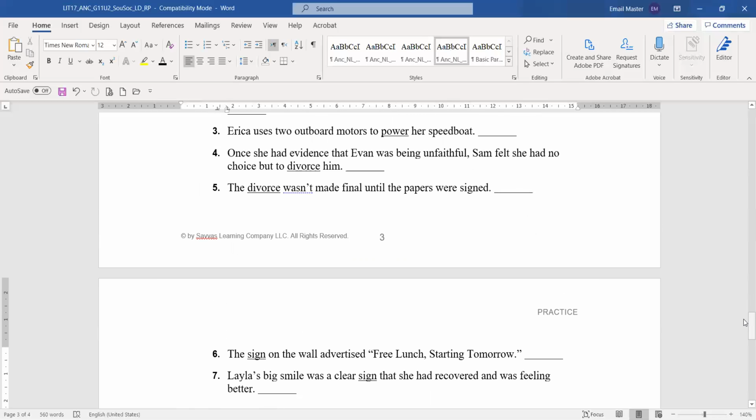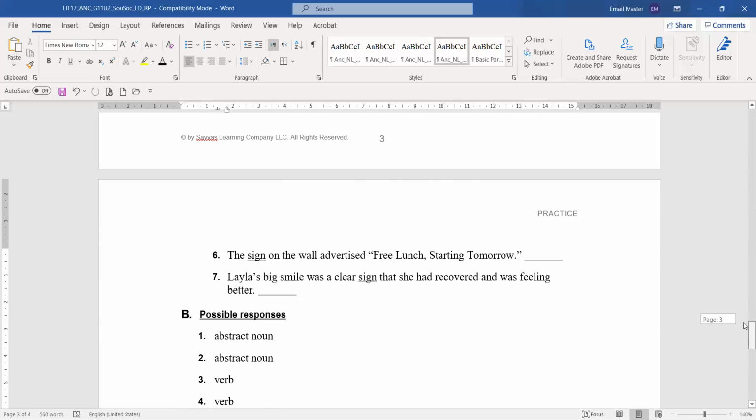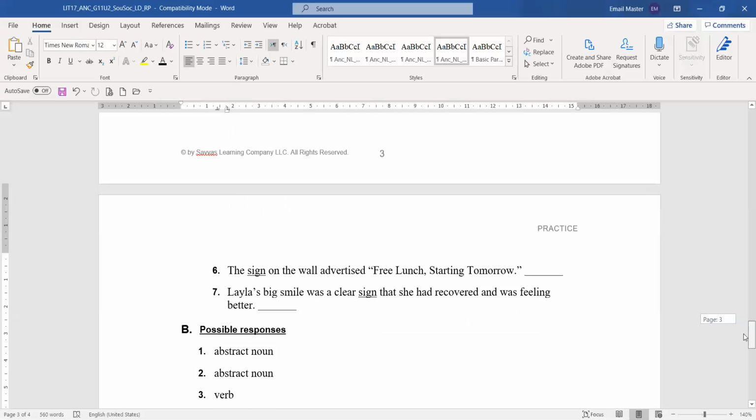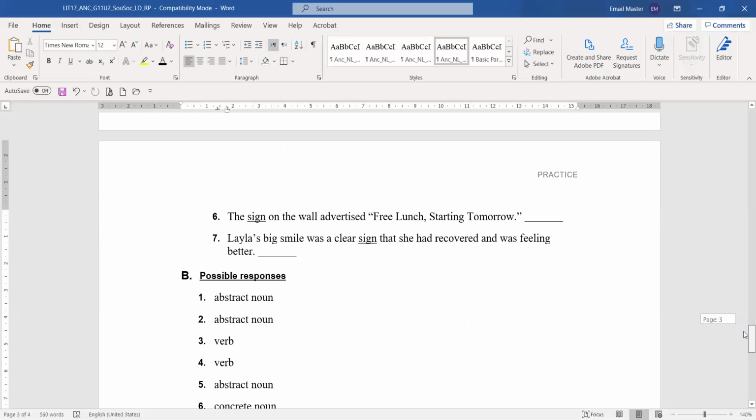Number 4, once she had evidence that Evan was being unfaithful, Sam felt she had no choice but to divorce him. To divorce here is a verb. Number 5, the divorce wasn't made final until the papers were signed. Number 5, divorce is an abstract noun.